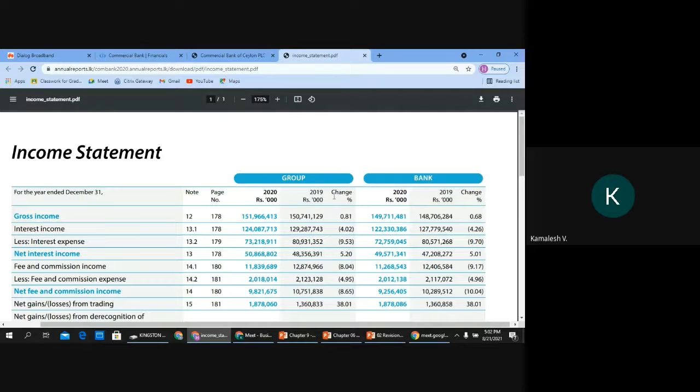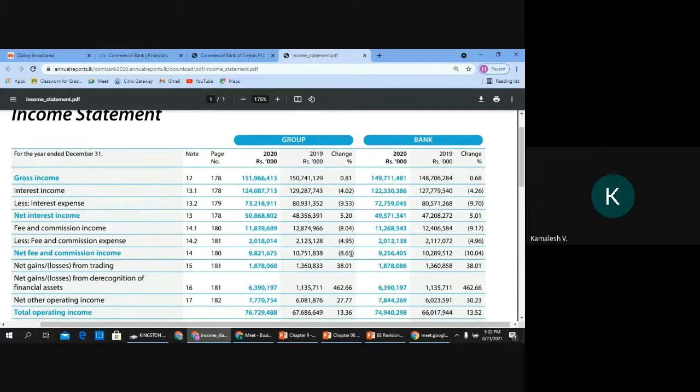And this column represents the group. This column represents the bank or the parent. Right. What else can you see? So they have given comparatives. There is one more piece of information available to you, which you have learned. What is that? Notes. Yeah, notes of course is there.